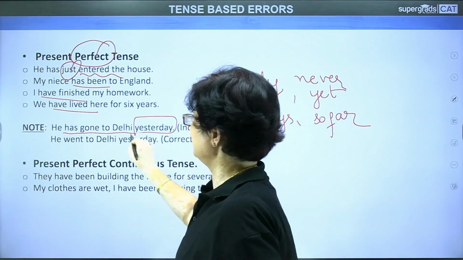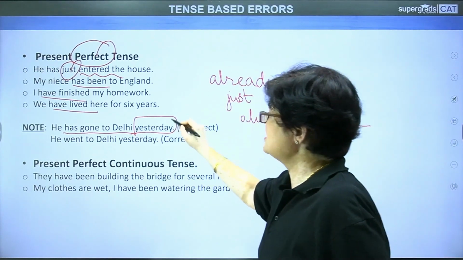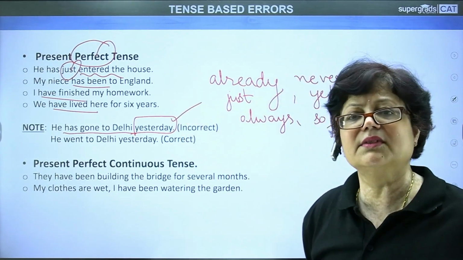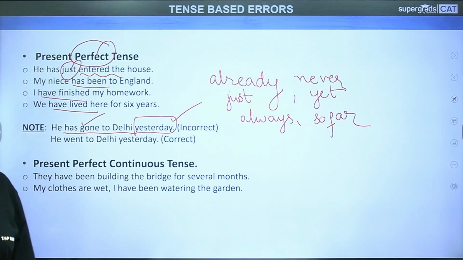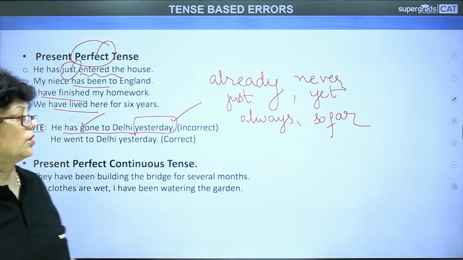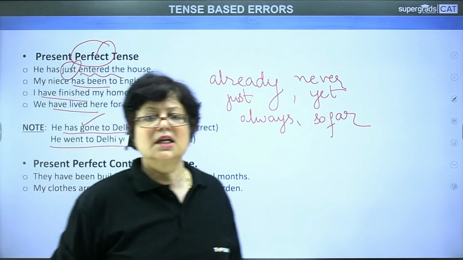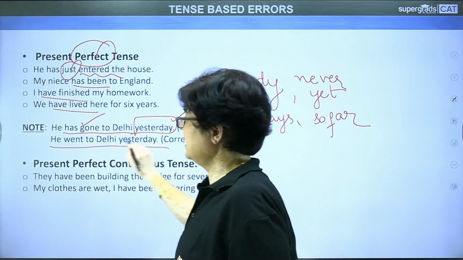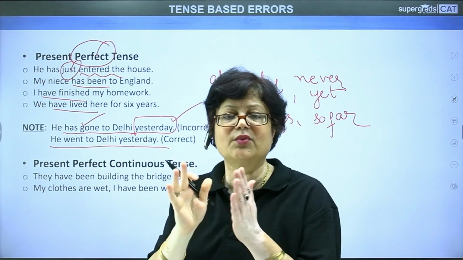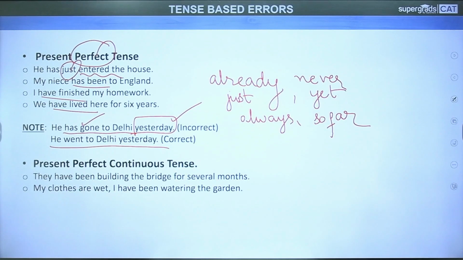But if I say he has gone to Delhi yesterday, it is wrong because yesterday is an indication of the past tense, and here what we are showing is present perfect. So this is wrong. The correct sentence would be he went to Delhi yesterday. So these two should get in sync with each other. Yesterday and went to. They should get in sync with each other. Pay attention to this because I have found many students make this mistake.